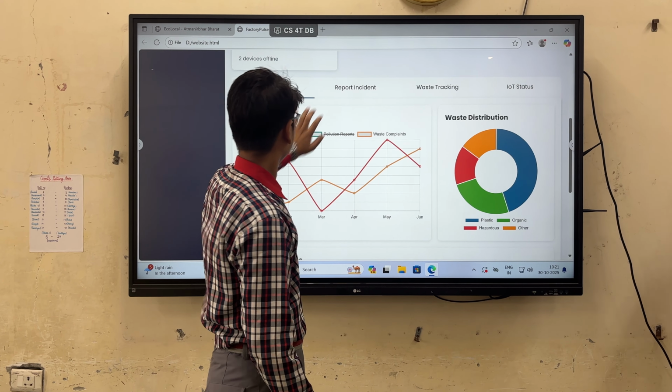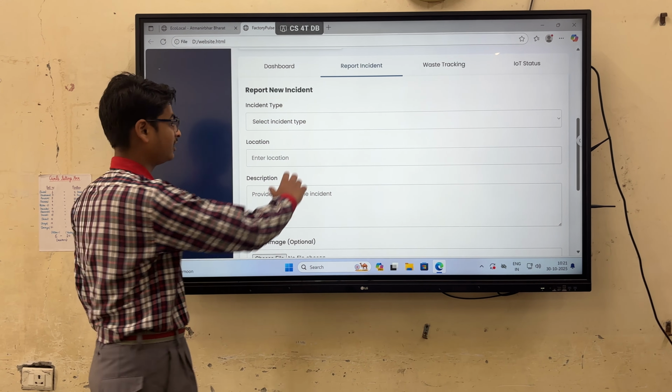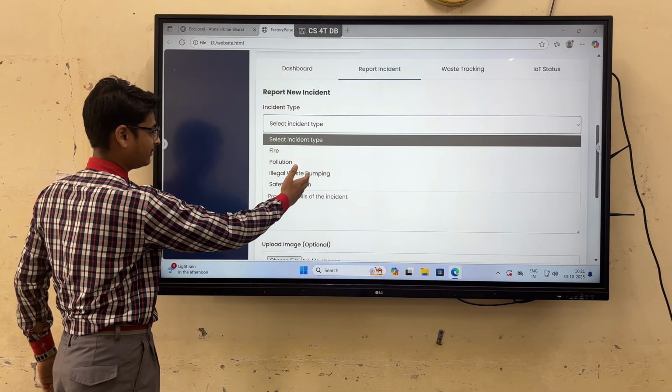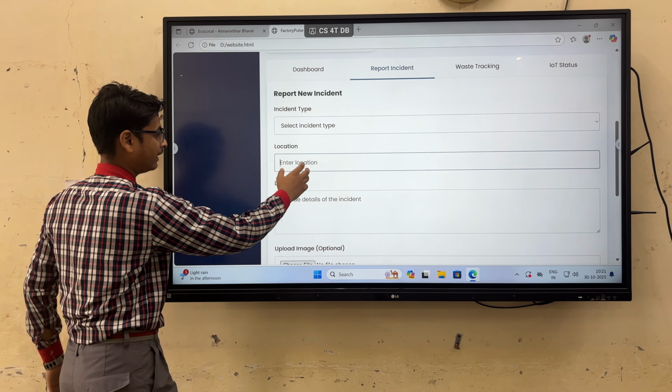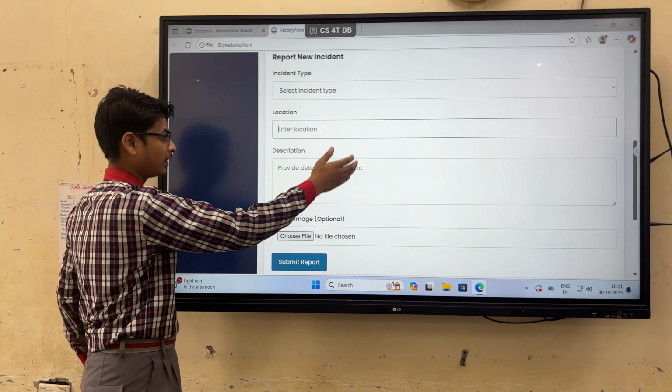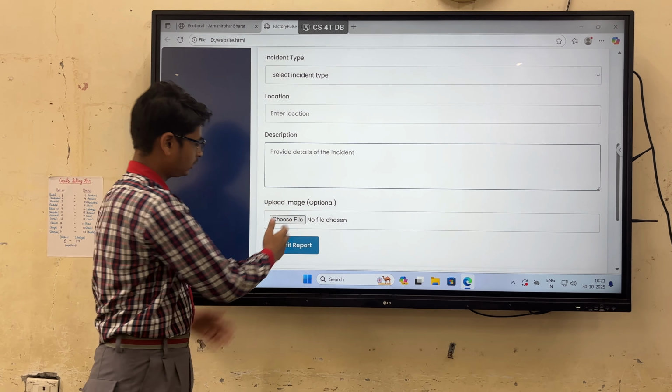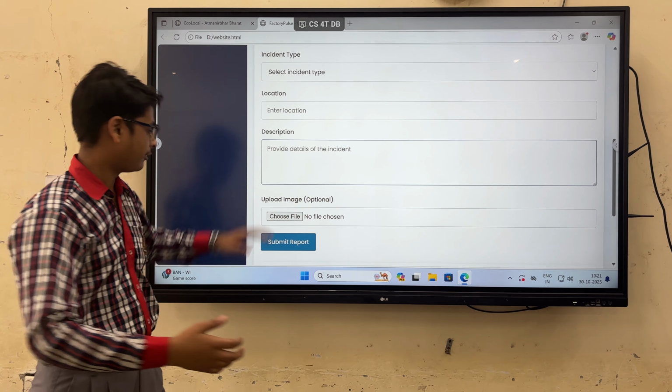Now, from here, anyone can report an incident. You can select the type of incident: fire, pollution, illegal waste dumping, safety violation, everything. And you have to enter the location of where the incident happened, the description of the incident, and you can upload an image if you have one.